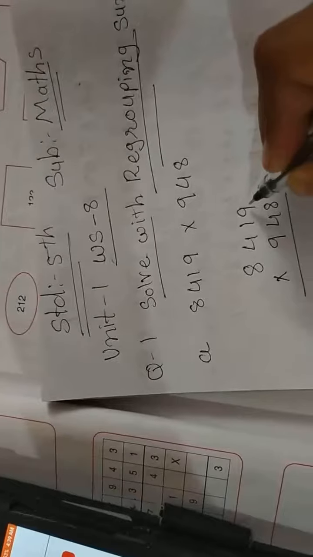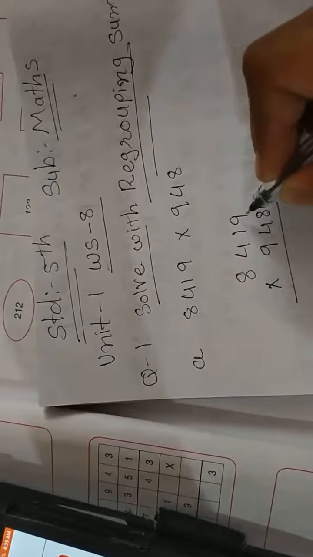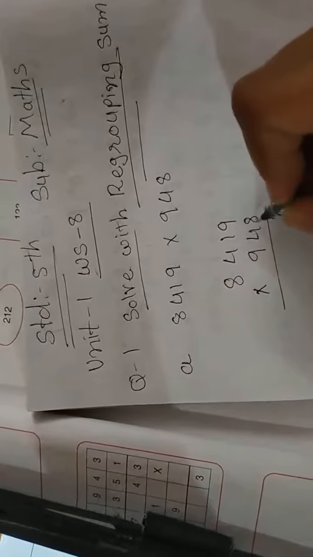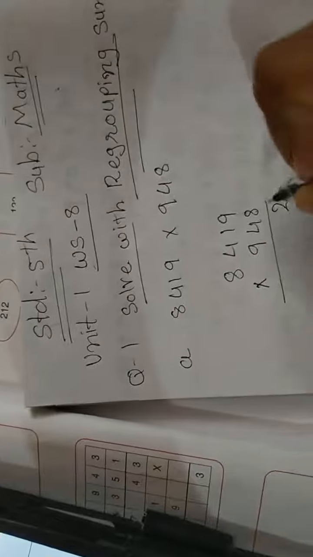In that, 8 nines are 72. We have to write 2 here. 7 is a carry over. 8 eights are 64... 8 ones are 8. 8 plus 7 is 15. So we have to write here 5.